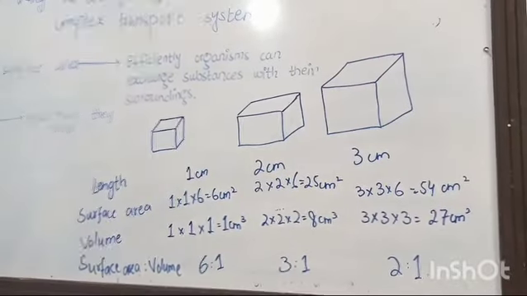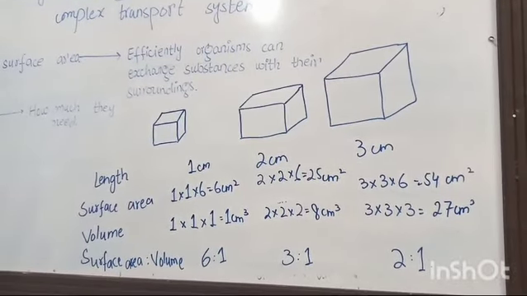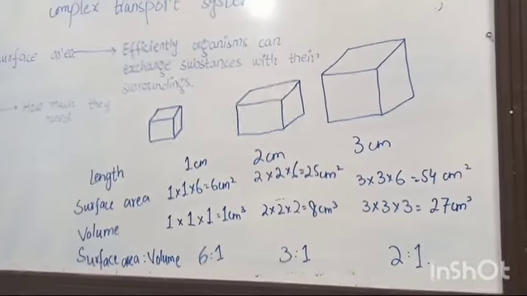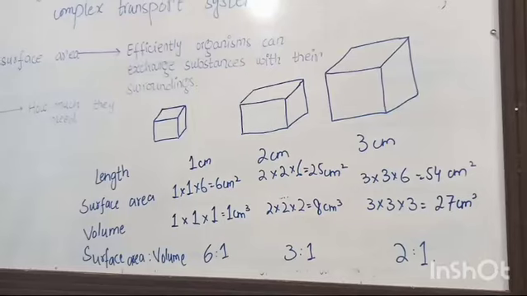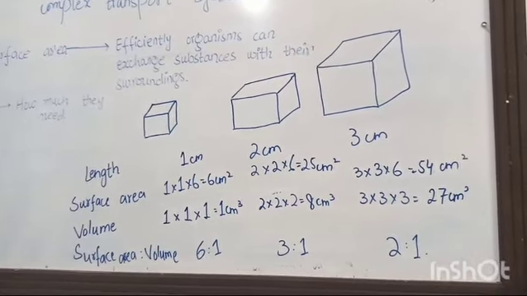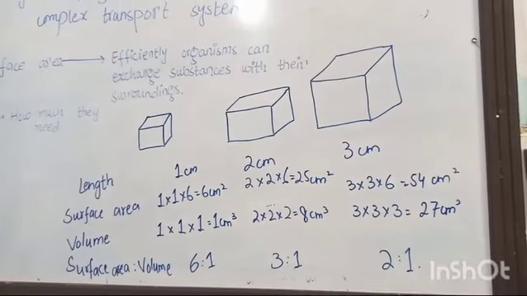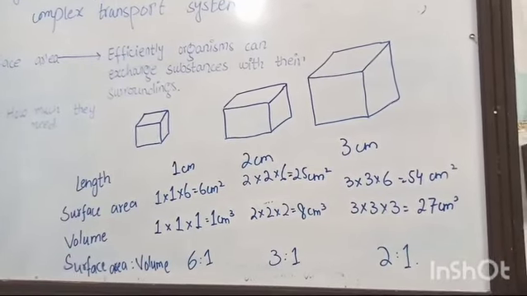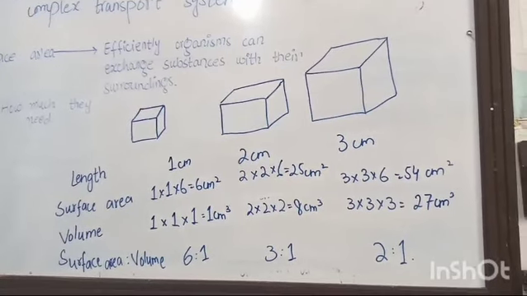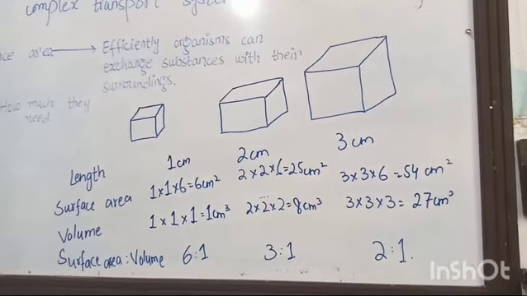Students, we are considering an example here. As an organism increases in length from 1 to 2 centimeters, the surface area increases from 6 centimeter squared to 25 centimeter squared. But as the length increases from 2 to 3 centimeters, the surface area increases from 25 centimeter squared to 54 centimeter squared.